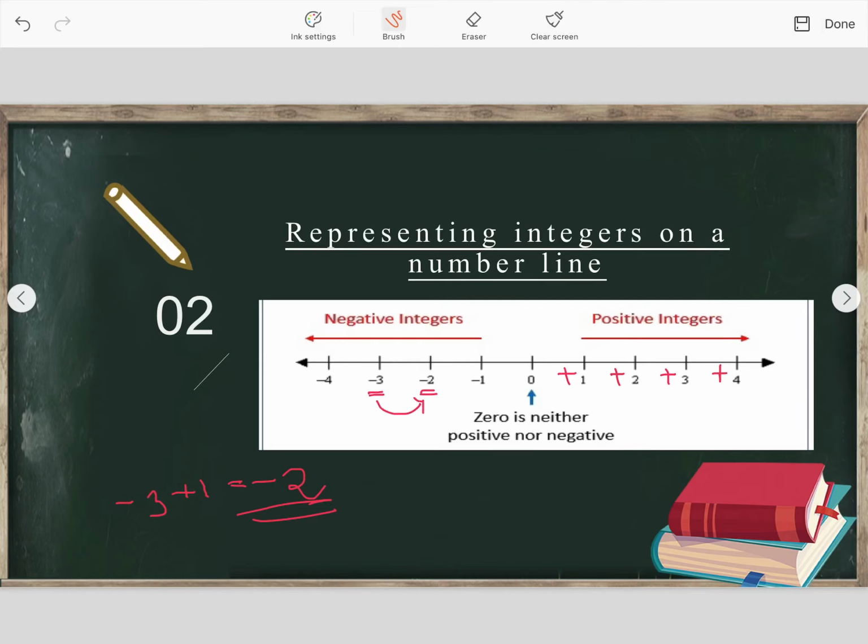So predecessor means -1, successor means +1. What is the successor of +3? The successor of +3 is 4, because 3 plus 1 is 4. This is the successor. Understood?